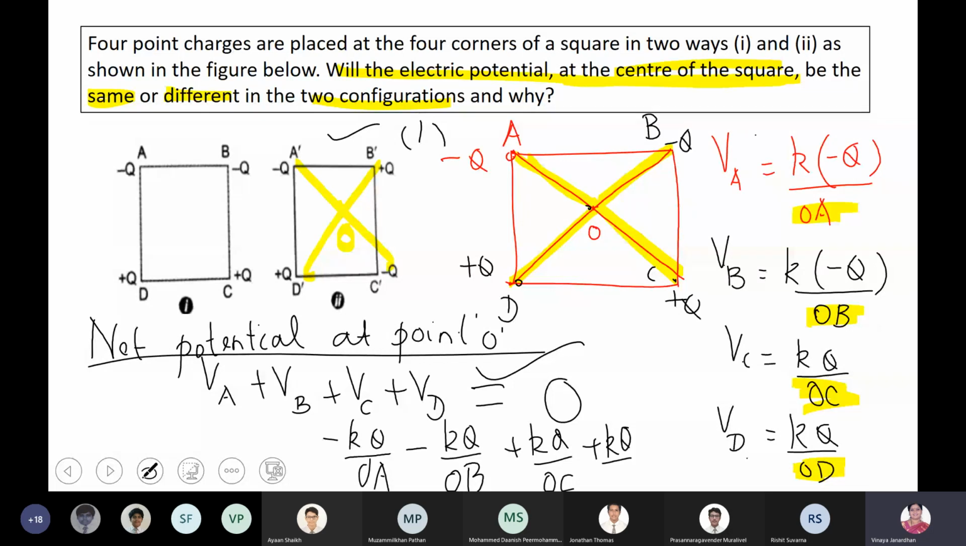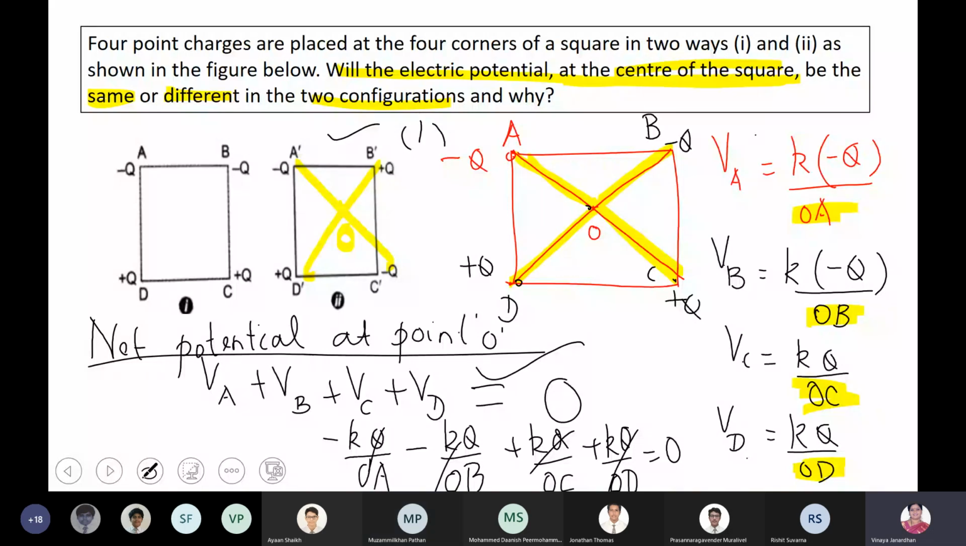What about the second one? Calculate for the second one. Find VA dash, VB dash, VC dash, and VD dash. But here also it's a square, so the distance OA will be equal to OB, OC, and OD. Ma'am, it's the same, right? Both are 0, correct? Both potentials at the center. Yes, ma'am, both are zeros.